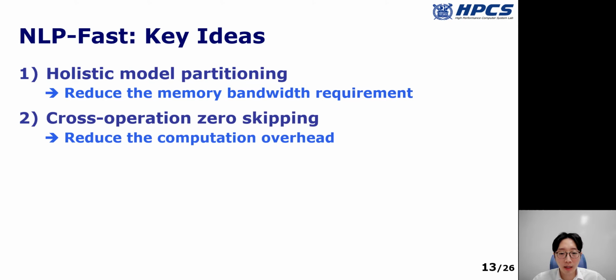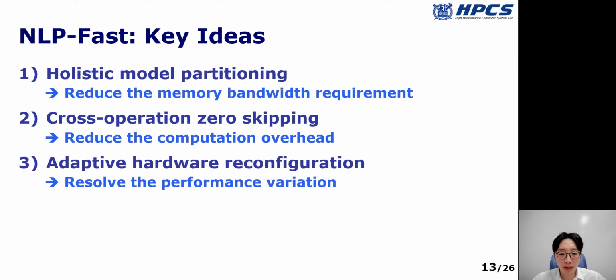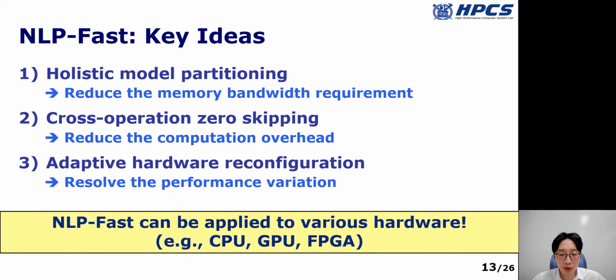Second, NLP-Fast applies cross-operation zero-skipping to reduce the amount of computation. Third, NLP-Fast can resolve the performance variation by using adaptive hardware reconfiguration. Here, our optimizations are widely applicable solutions. Therefore, they can be applied to various hardware platforms, for example, CPU, GPU, and FPGA.